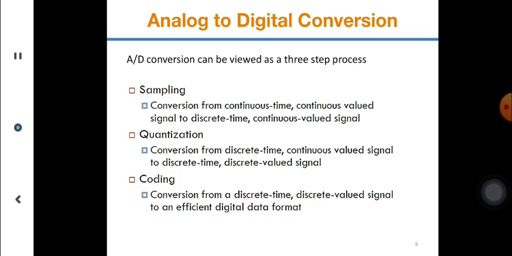This is how it happens, and you can understand the sampling. You are converting the continuous time, continuous value signal to a discrete time, continuous value signal. That means the sampling output is discrete time, but the value is continuous. Quantization is the conversion of a discrete time, continuous value signal to a discrete time, discrete value signal. And finally coding, where you convert a discrete time, discrete value signal to an efficient digital data format.